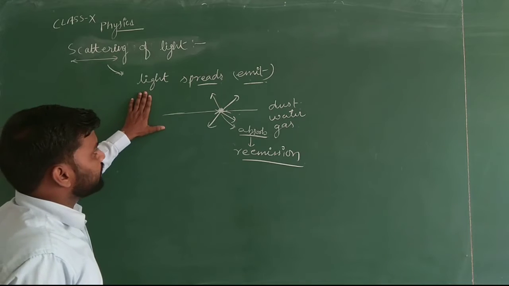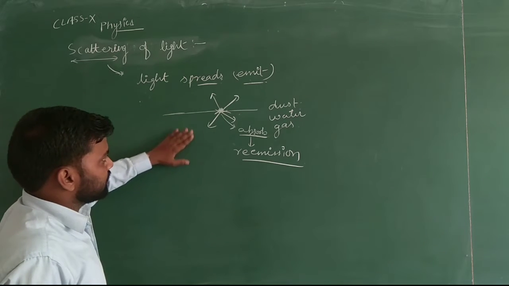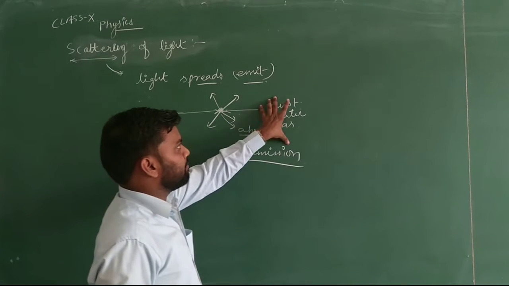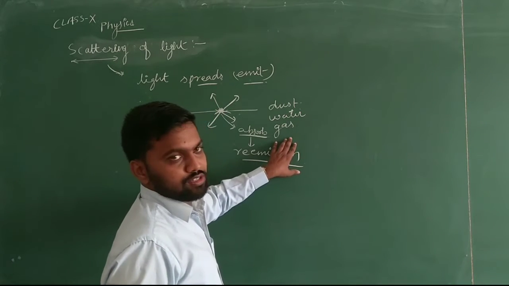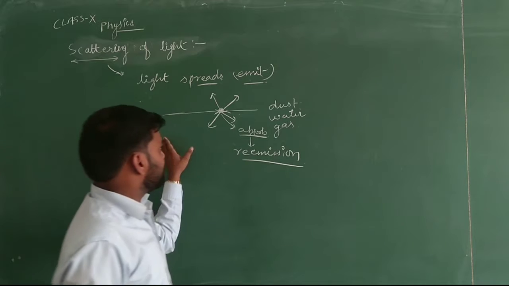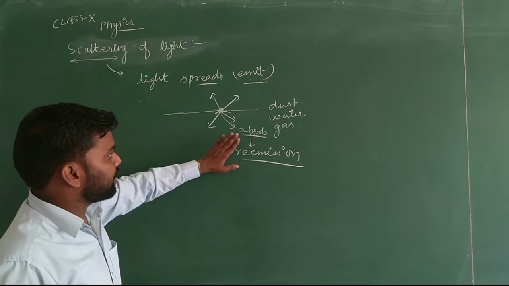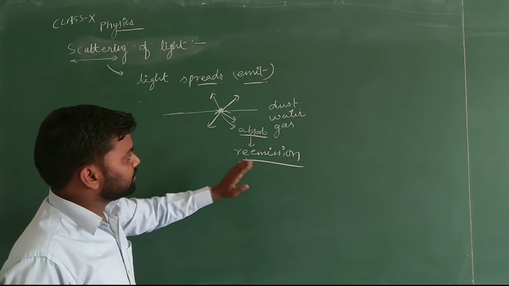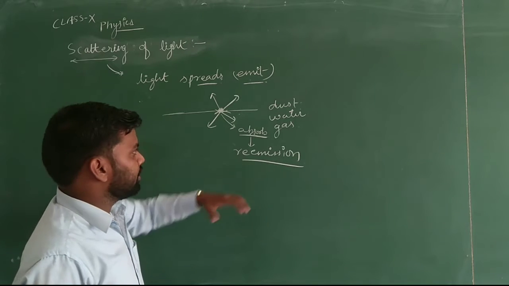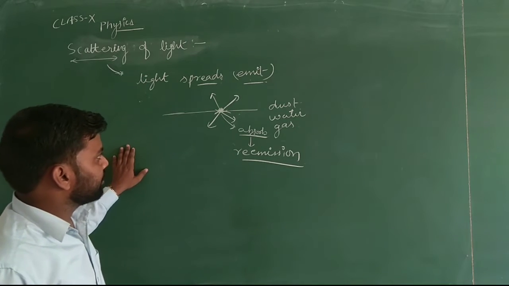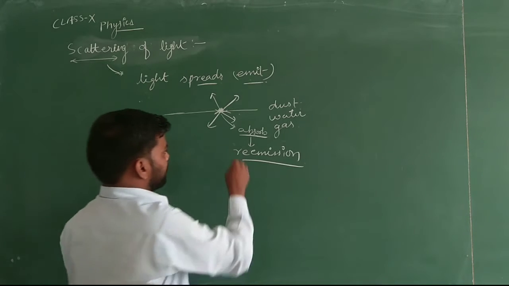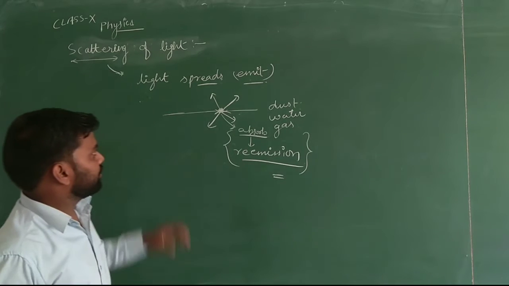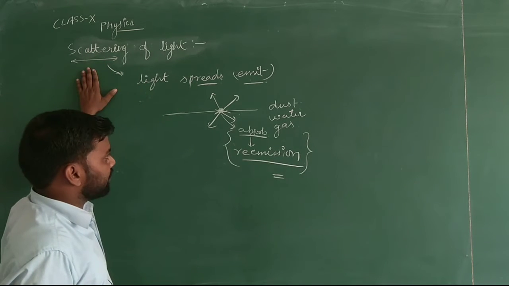What happens in this case? A light ray strikes a particle. The particle can be of dust, water or gas. If a light ray strikes the particle, the particle first absorbs it and after that re-emits it in all directions. This was given by Rayleigh, the scientist who discovered the scattering of light.